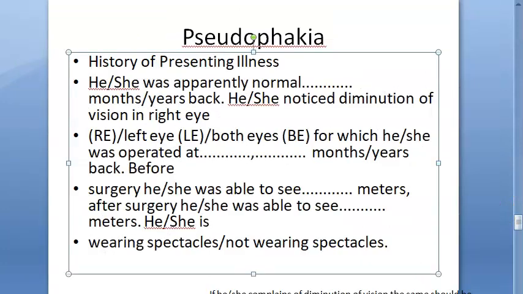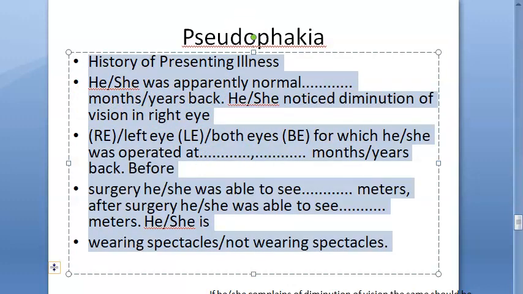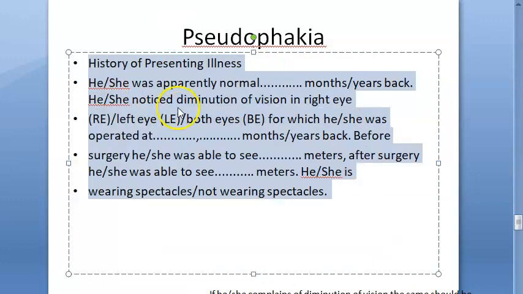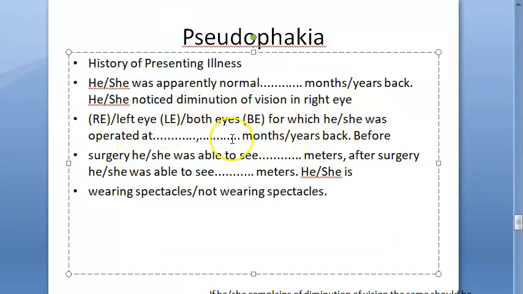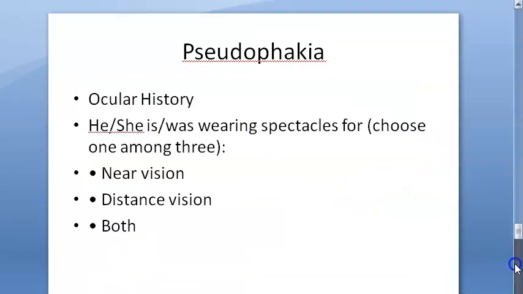Let's move on. So the patient was apparently normal this many years back. He noticed diminution of vision, right? Or whatever it is, you'll have to write here. So he's giving you history of surgery so many months or years back. Before this surgery, he was able to see how much. After the surgery, how much he was able to see. And now how much he's seeing, okay? Whether he is using spectacles or not currently.